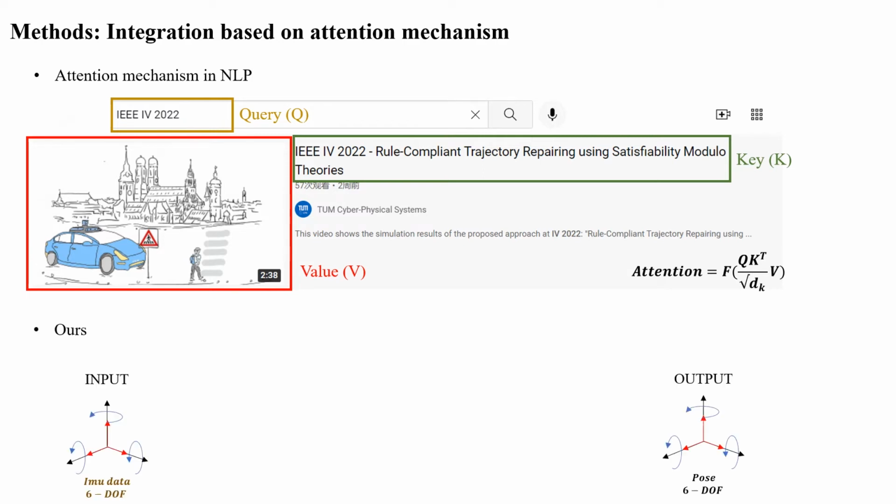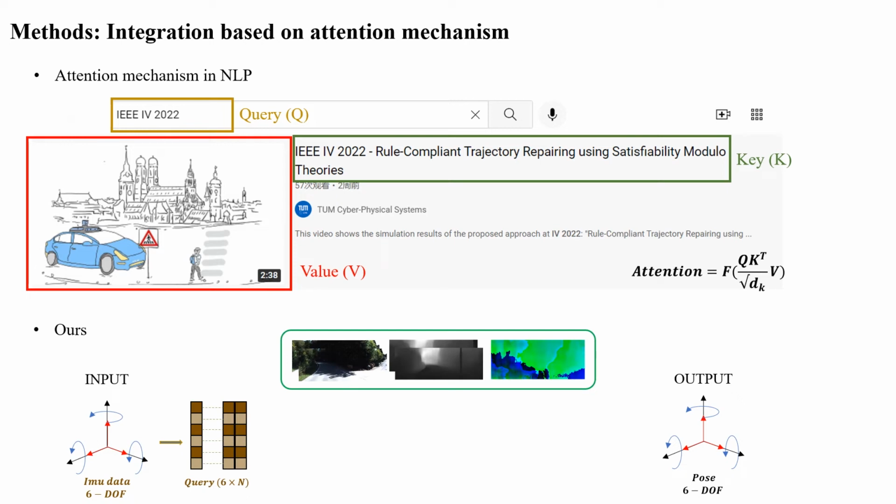Okay, now come back to the problem of odometry. IMU data is one of the inputs. It's a vector of acceleration and angular velocity. It describes the motion in 6 degrees of freedom. Well, the output, the pose, also has 6 degrees of freedom. There is a strong relationship between output and IMU input. So, we extract the query from IMU data.